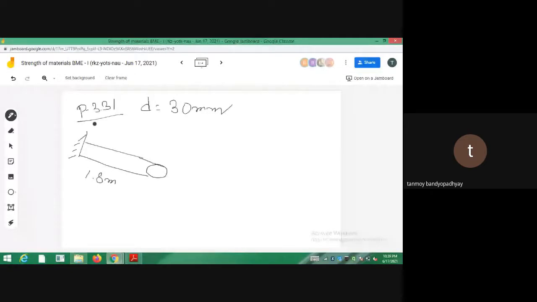So what are the things we have to get? The torque is given. So the torque is given to be like 250 Newton meter. So you have to calculate the value of J only. G and all these things are given. So what will be the value of J? J will be equal to pi by 2 into C to the power 4.